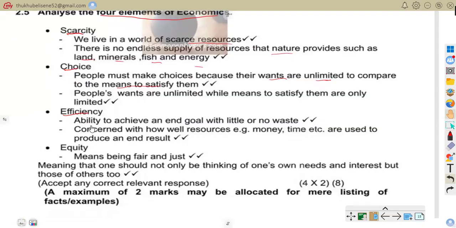Efficiency is the ability to achieve an end goal with little or no waste. So using resources without waste. It is concerned with how well resources, e.g. money, time, etc., are used to produce an end result.